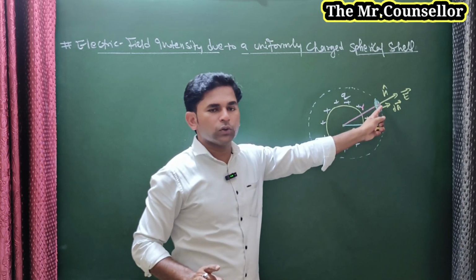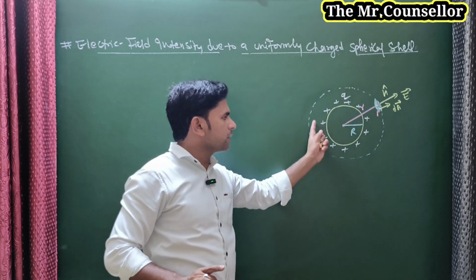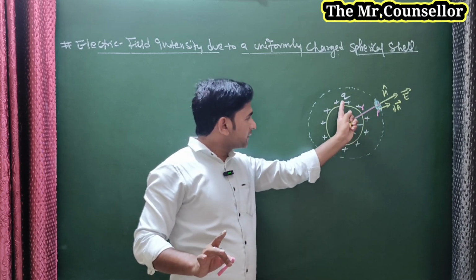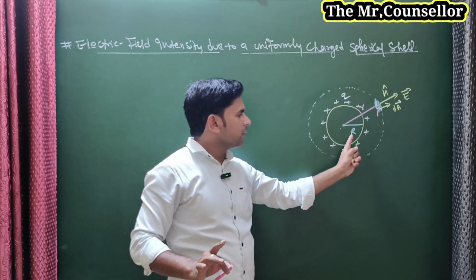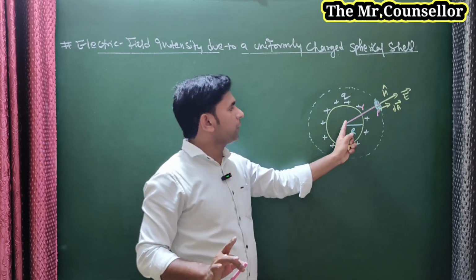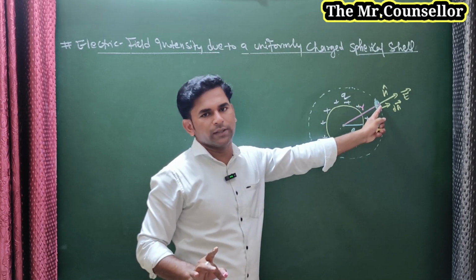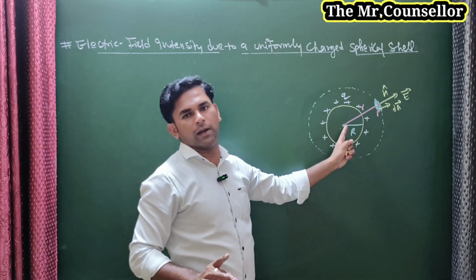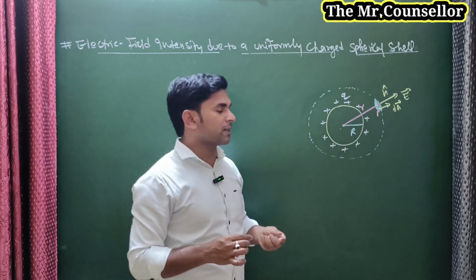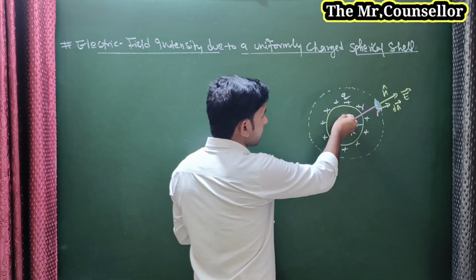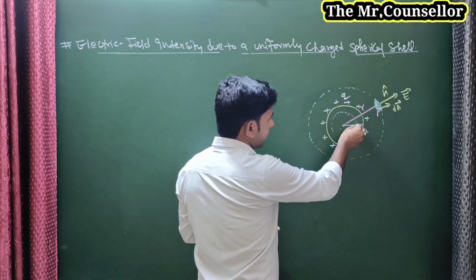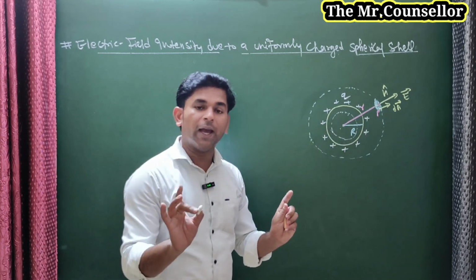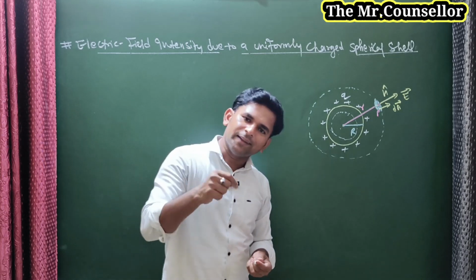For this, you are going to consider one Gaussian surface, like this, having radius small r. This is the spherical shell with radius capital R. So first we will find the electric field outside the surface. Then we will find the electric field on the surface of the shell. After that we will discuss the electric field inside the spherical shell. We have three conditions for finding the electric field.